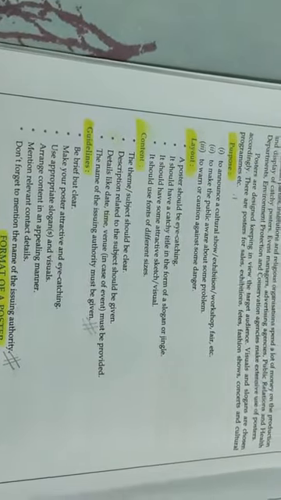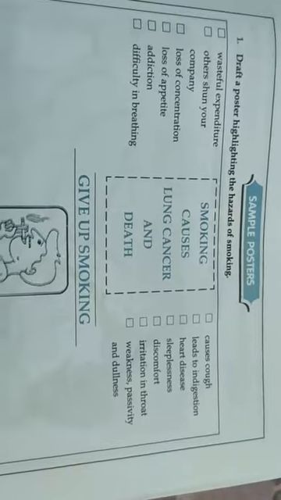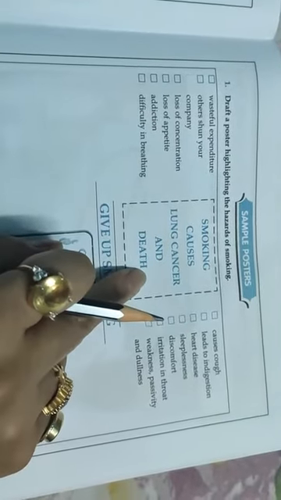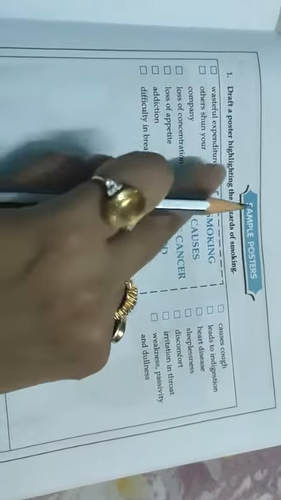So now, since we just went through what is the poster, what's the purpose, layout, content, guidelines, formats, let us look at some solved samples of a poster. Now see here, I can show you from a distance. So this is a poster highlighting the hazards of smoking. So can you see the layout? It's quite a big poster, and the main heading has been placed in the center. Smoking causes lung cancer and death. And here on both the sides they have mentioned the high points.